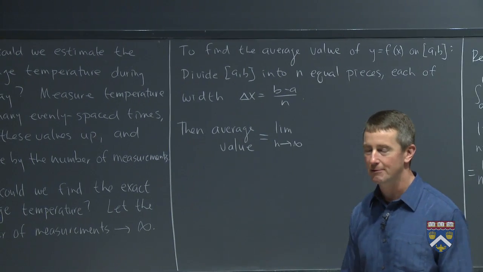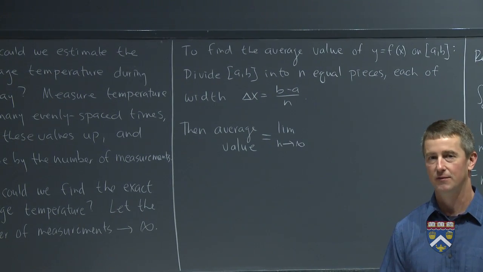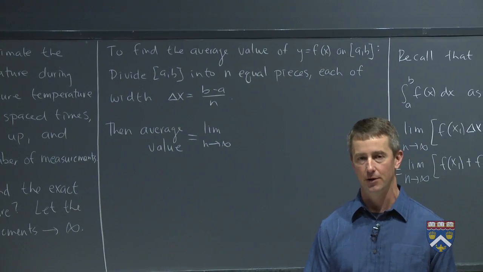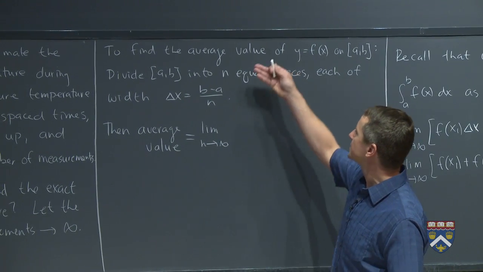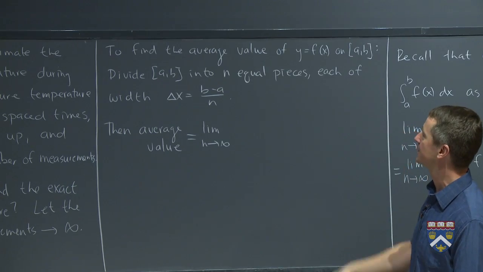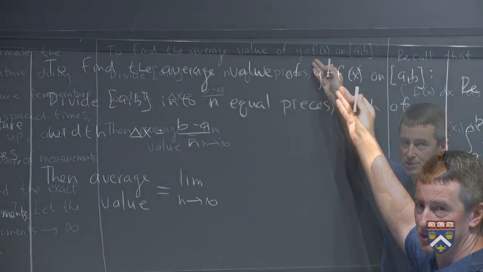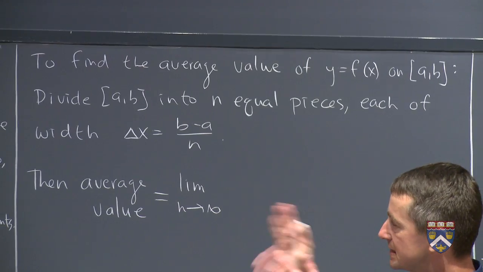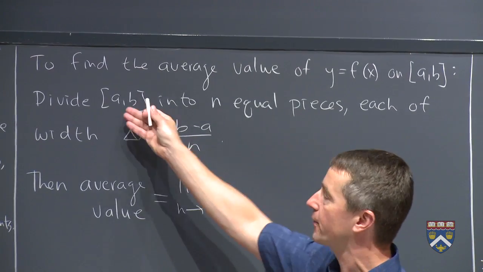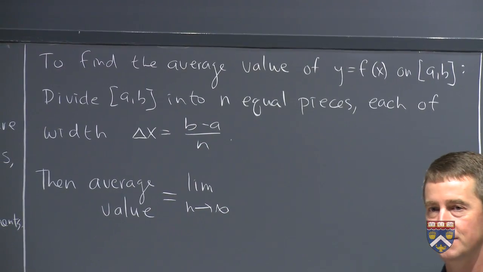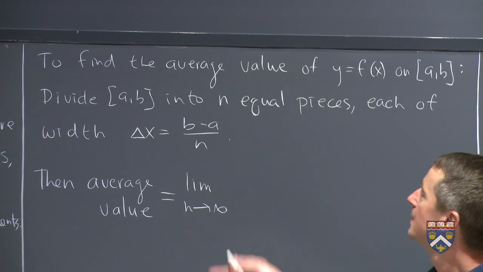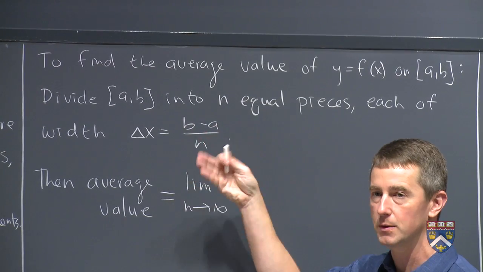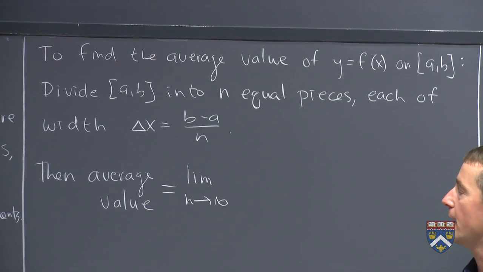So we want to talk about how to find the average value of any function. The function could represent temperature, could represent population, could represent anything at all. So if we want to find the average value, which is the name that we give to this, of a generic function, y equals f of x, on any old interval from a to b, you're going to do the same thing. You're going to take your interval, whether it's 24 hours or 5 minutes or 2,000 years, divide it up into n equal size pieces. How wide will each of them be? We've seen this several times now, b minus a over n.